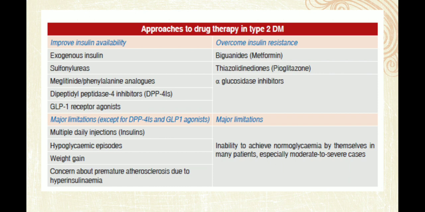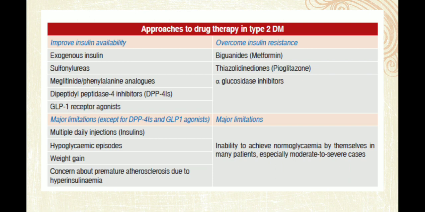Overcome the insulin resistance by biguanide, metformin, which is the most commonly used oral hypoglycemic drug for diabetes. Others are thiazolidinediones and alpha glucosidase inhibitors. Now, the major limitations of the first group are multiple daily injections if insulins are given, hypoglycemic episodes with sulfonylureas and similar drugs, weight gain due to insulin, and concern about premature atherosclerosis due to hyperinsulinemia.